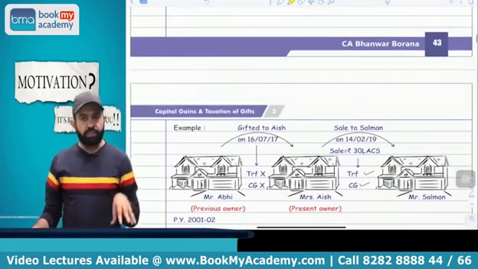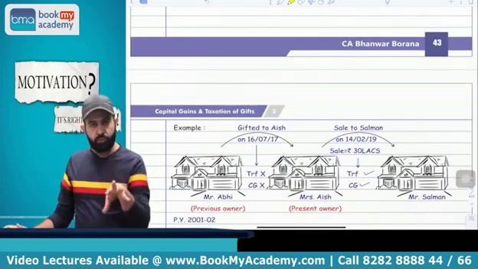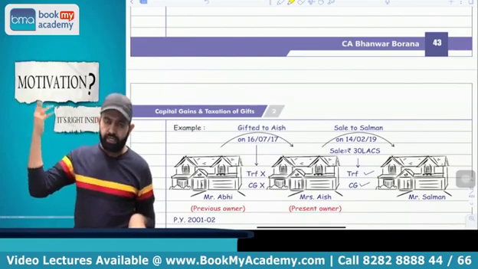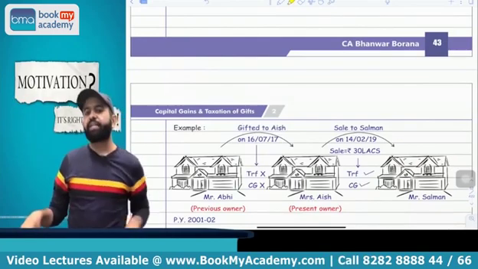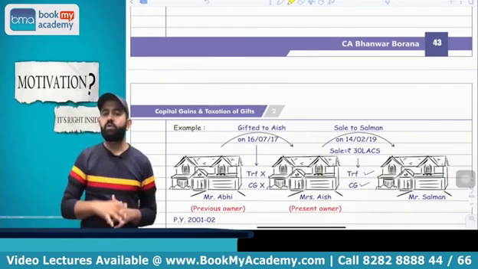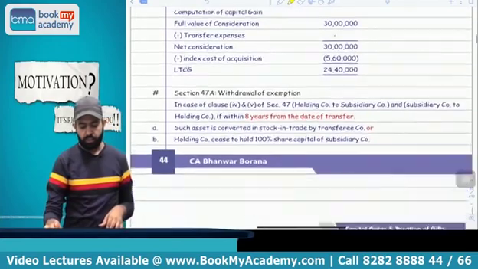So if you received any asset through a section 47 mode and capital gain was not applicable in the hands of the earlier transferor, in that case cost of acquisition is the cost to the previous owner, period of holding is also from the previous owner, and indexation is also from the previous owner. You got my point or not?